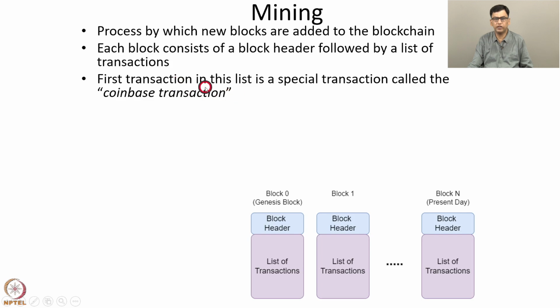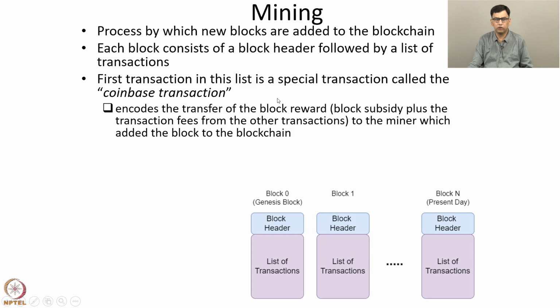The first transaction in every block is a special transaction called the Coinbase transaction, and the other transactions are known as regular transactions. So the first transaction, that is the Coinbase transaction, encodes the transfer of the block reward to the miner which added the block to the blockchain. Recall that we discussed that the block reward consists of the block subsidy plus the transaction fees from the other transactions. That's the block reward of a block.